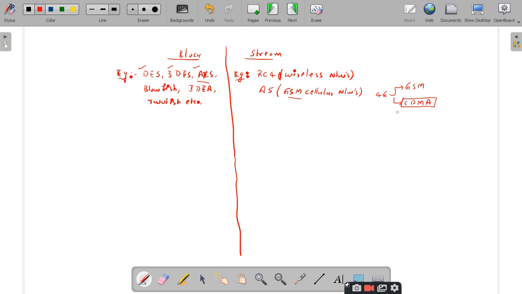But CDMA mobile phones are made to work with specified mobile devices only. You might have heard of Reliance, right? Reliance basic phones. Yes, sir. That particular SIM card will work with that device only. If you take the SIM card from a basic mobile phone and insert it into some other phone, it won't work.